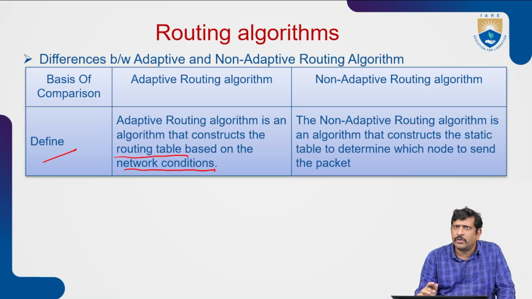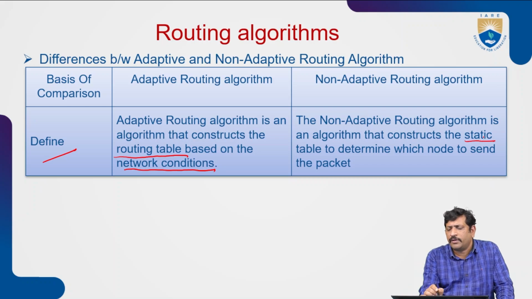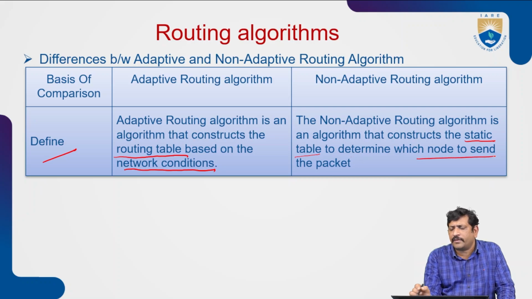A non-adaptive routing algorithm is an algorithm that constructs a static table. This static table determines which node to send the packet to. The static table decides the number of nodes between the source and destination, so which node we send to is decided by the static table.